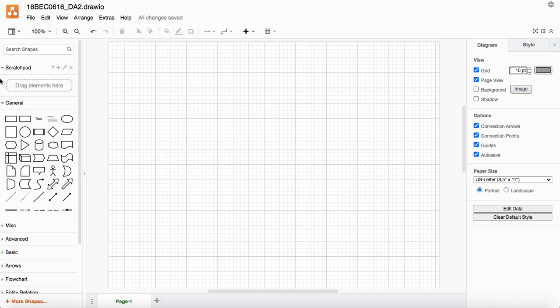On the left hand side, we can see many drop down menus. These menus have several shapes within them, like general, miscellaneous, advanced, basic. For now, for the diagram that I will be showing you, which is the architecture proposed in the paper, we will only require the rectangle block, so we will only be using the general. So to obtain this block, you can just drag and drop it here.